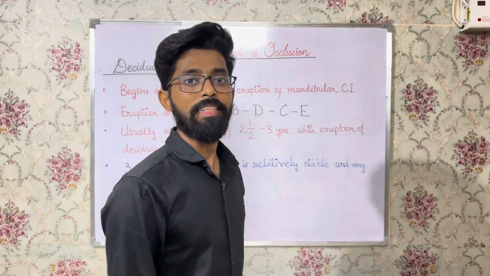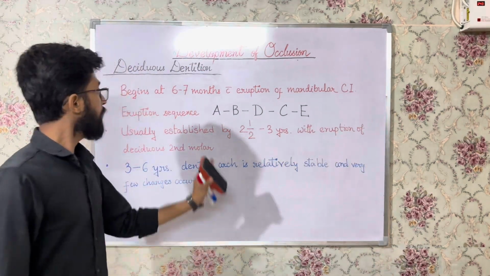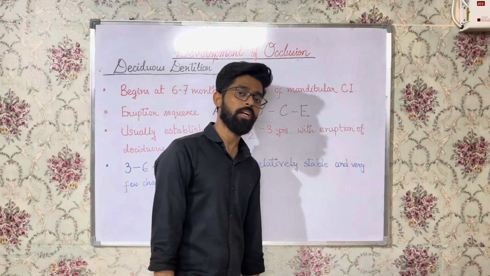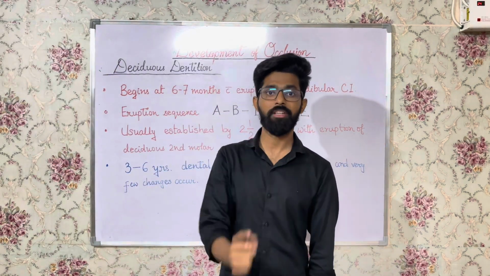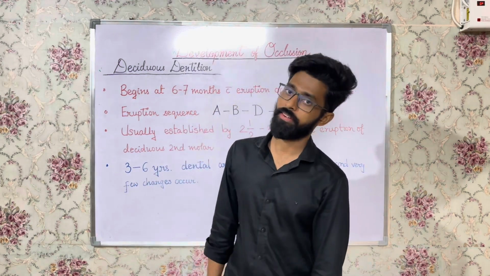Now coming to the deciduous dentition, right? So deciduous dentition begins at 6 to 7 months of age with the eruption of the mandibular central incisors. So which are the first teeth to erupt in the oral cavity? The mandibular central incisors, right?